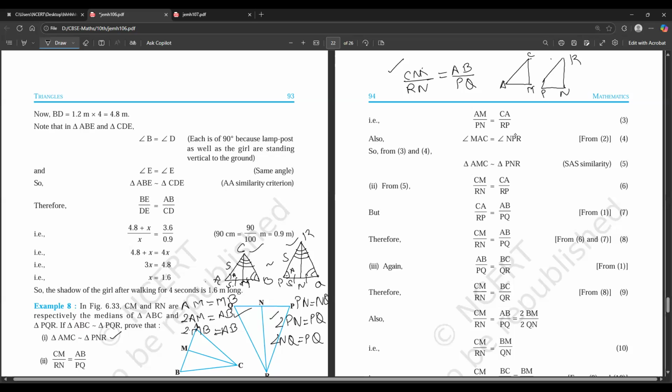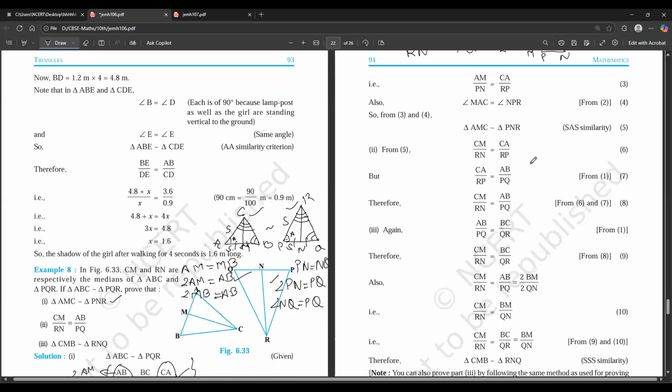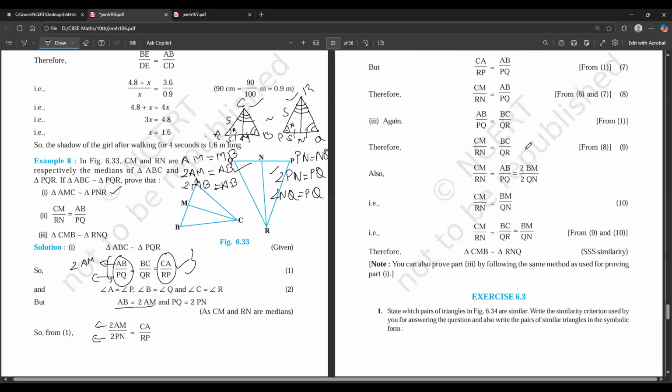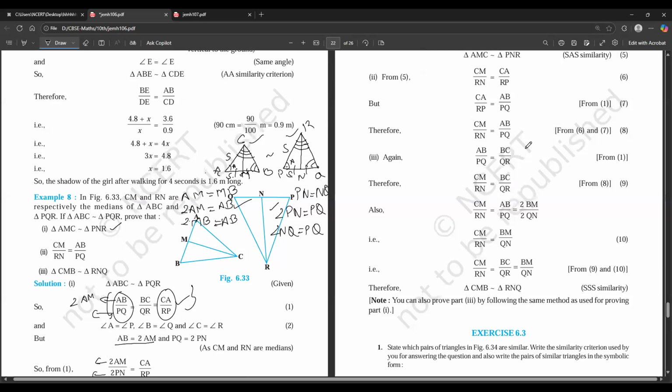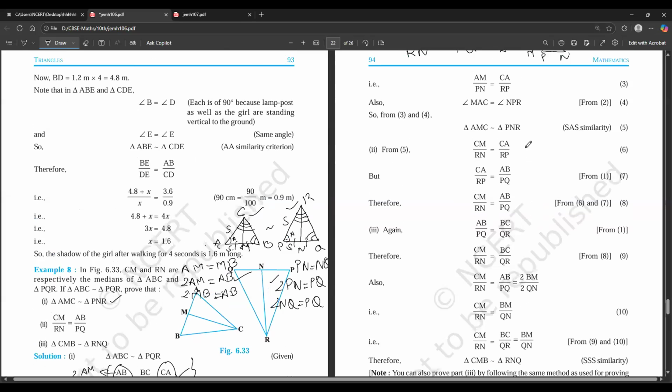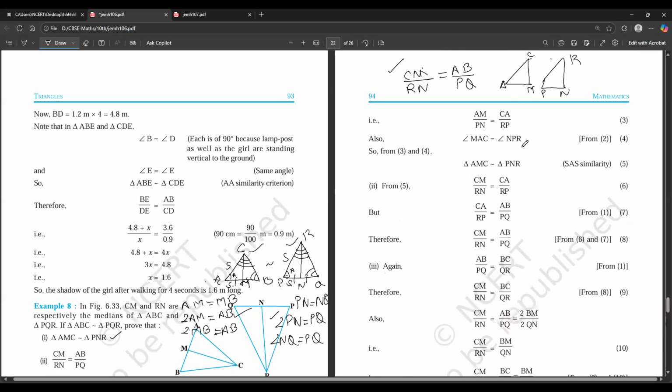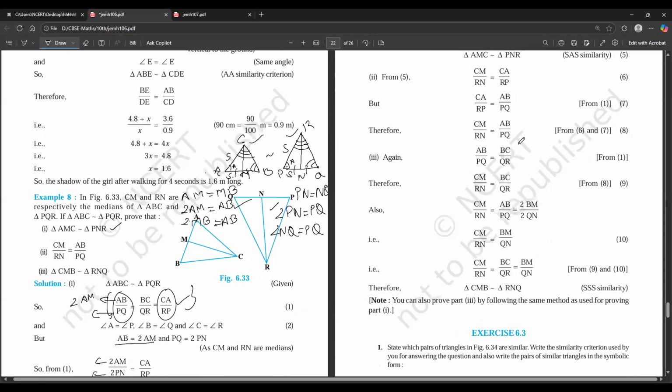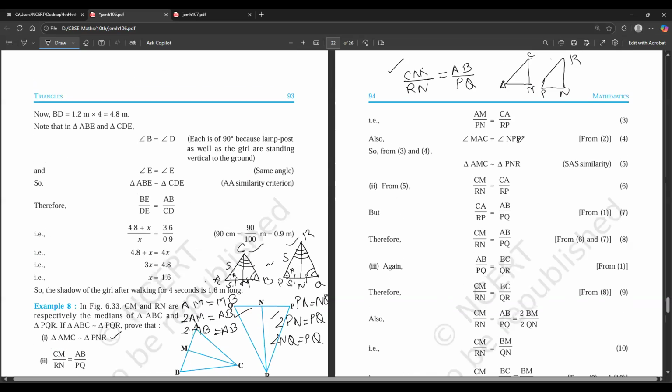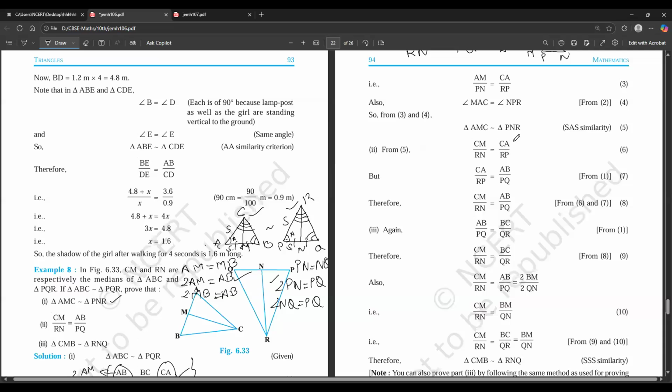Is that making sense? How can we say that CM by RN is equal to CA by RP? Almost there, almost there. We need to prove CM by RN is equal to AB by PQ.